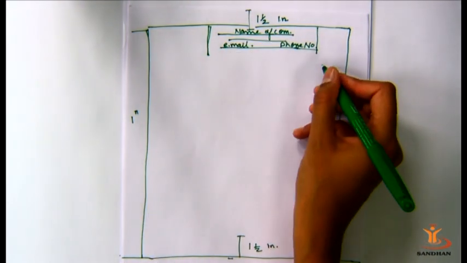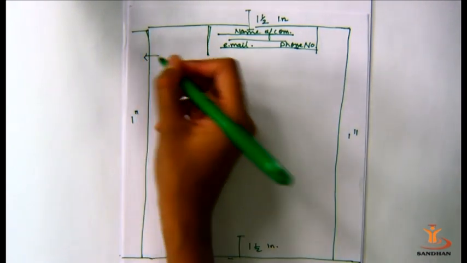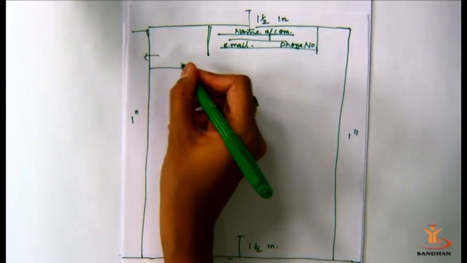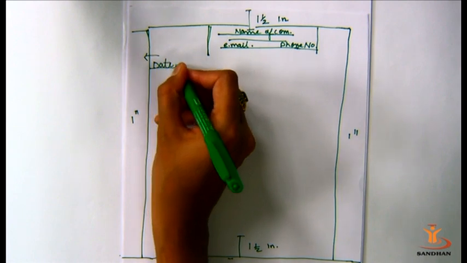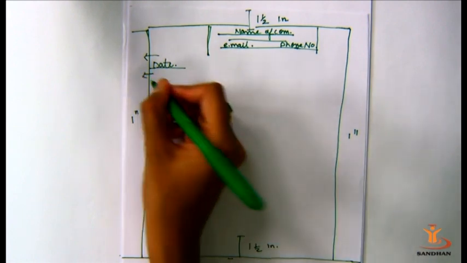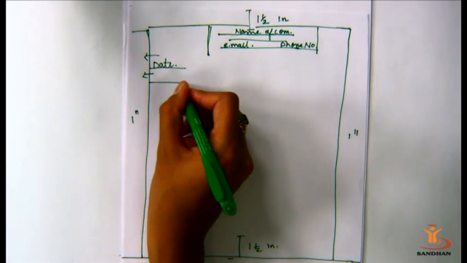So we'll finish with the heading part. We'll leave one line here. Then we'll write down the date. Then again we'll leave one line. Then we'll write the inside address.